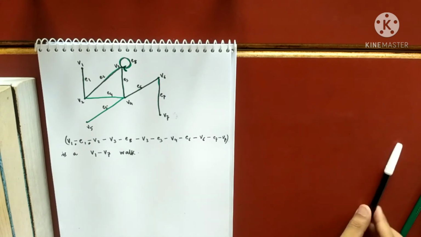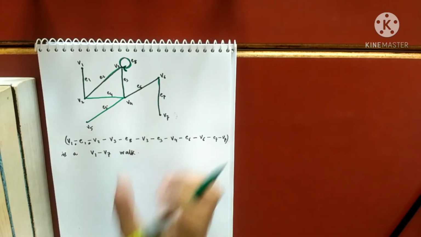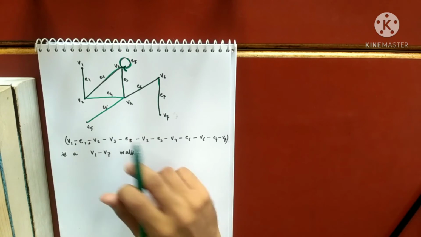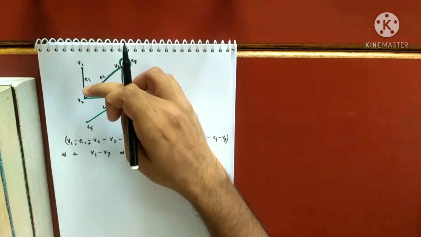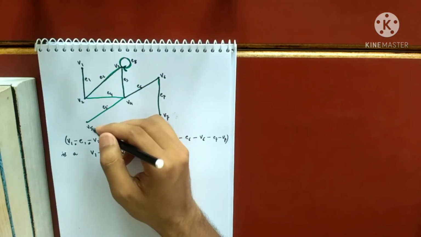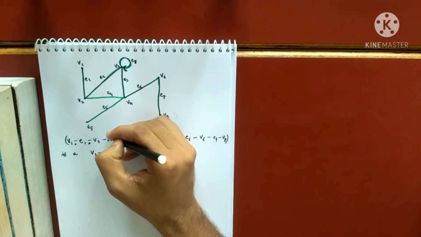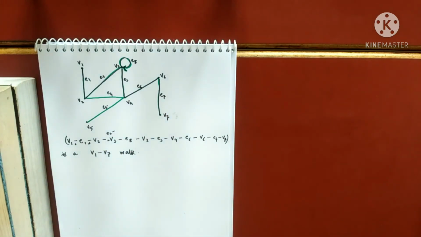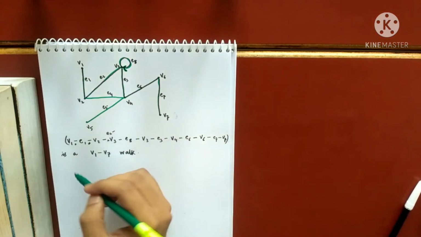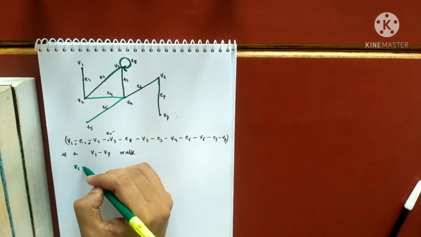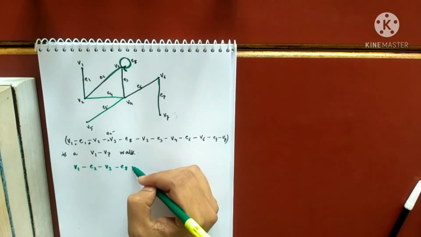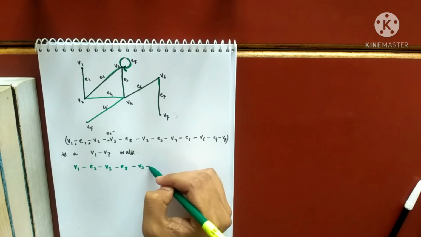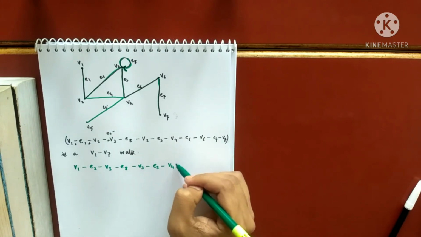Now just take a small part of it. Suppose I have forgotten to write something here. I'm going from V2 to V3 using the edge E2. I should have written here E2. Anyways, that's correct. Now what I am writing now, V2, E2, V3, E8, V3, E3, V4.